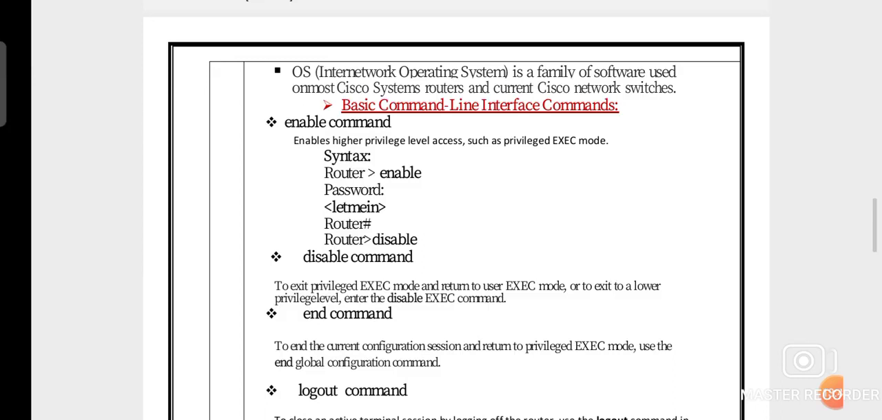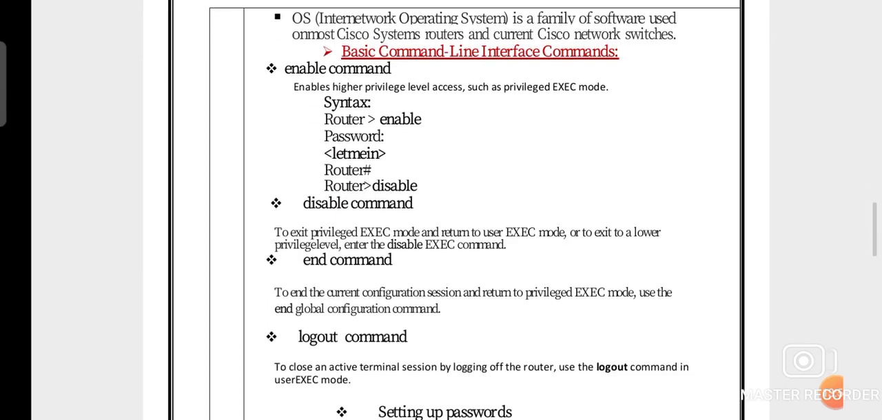Then the basic command line interface command you have to write first for enable router. So here one is enable router, the syntax is router, then angular bracket enable, then give the password. And whenever you disable router, then you have to write router has.